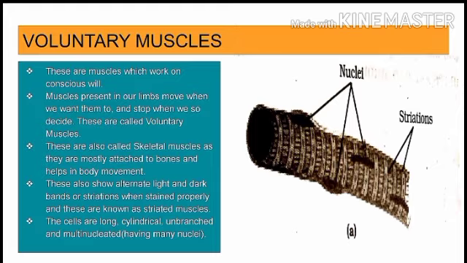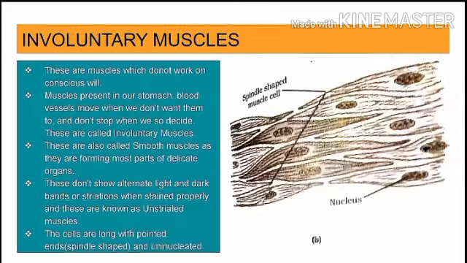They also show alternate light and dark bands or striations when stained properly, and these are also known as striated muscles. The cells are long, cylindrical, unbranched, and multinucleated, having many nuclei. For reference, we can see the diagram given here. They contain multiple nuclei, and they have alternate dark and light bands.